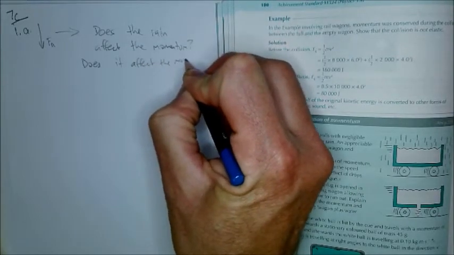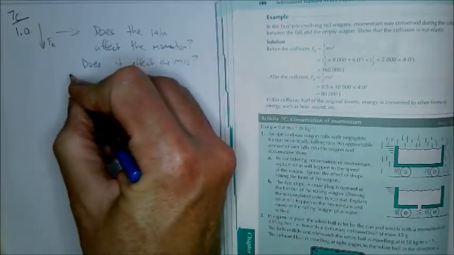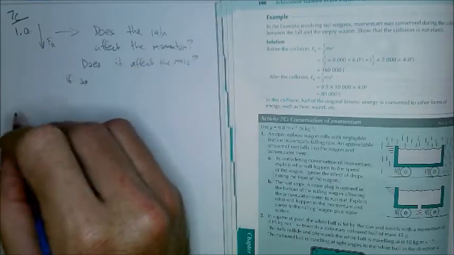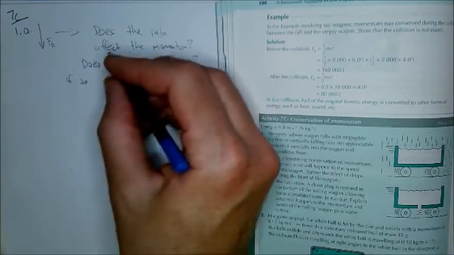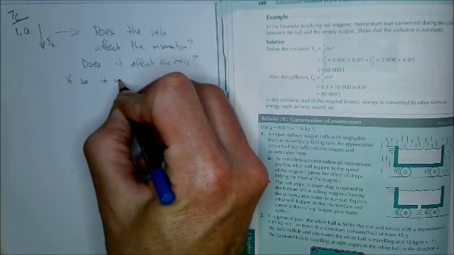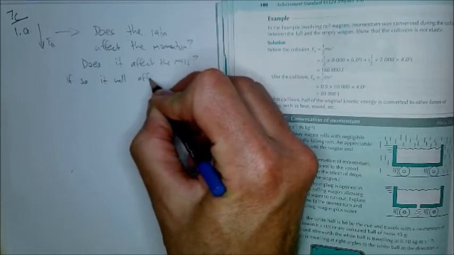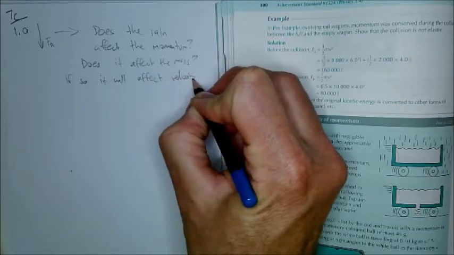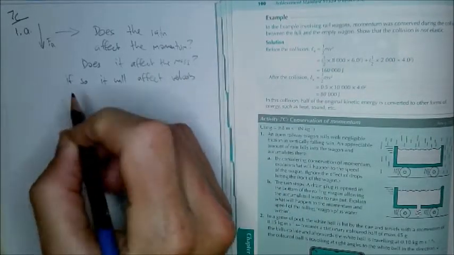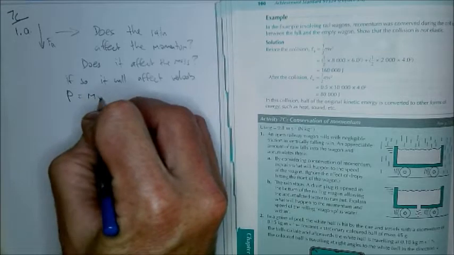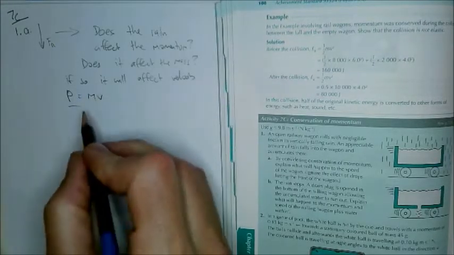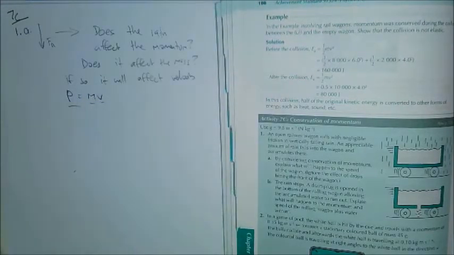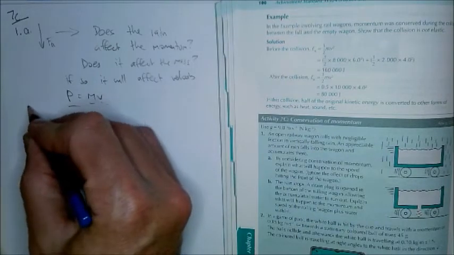If it affects the mass, then it will affect the velocity. Because if the momentum is the same, because we've got p equals mv, so for the same momentum, if we increase the mass, the velocity must change as well. So work it from there.